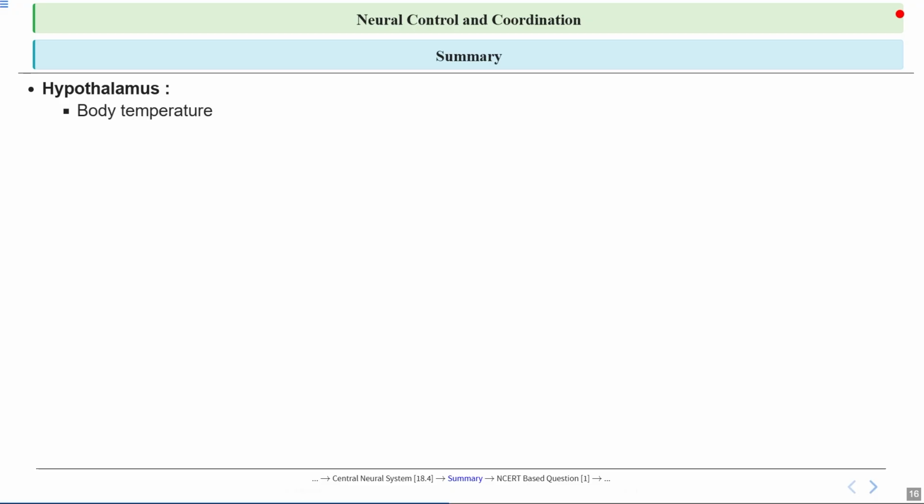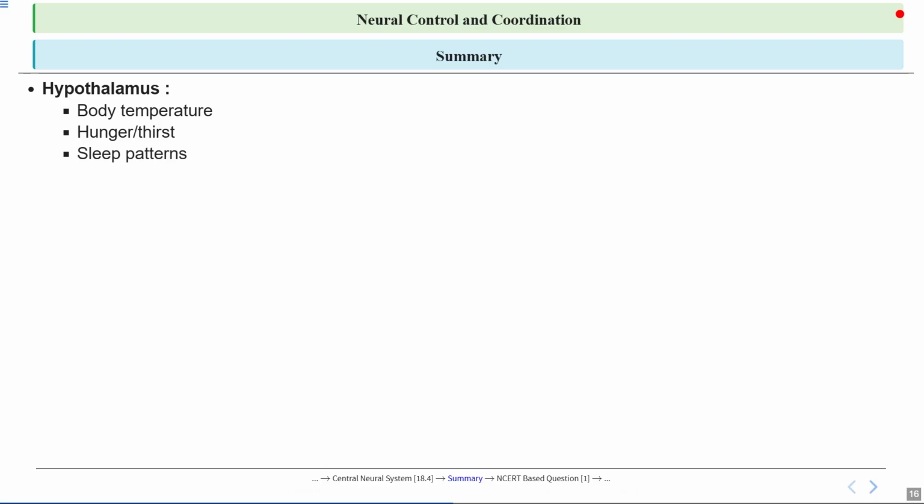We also covered how the hypothalamus helps in regulating body temperature. So here it works as an internal thermostat, making sure that you don't get too hot or too cold. For example, when you have a fever, it's the hypothalamus that raises your body temperature to help fight against infection. Next, the hypothalamus also controls hunger and thirst. So it's like a sensor that tells you when you need to eat or drink. So if you ever felt really thirsty after running, that's your hypothalamus at work, signaling your body to stay hydrated.